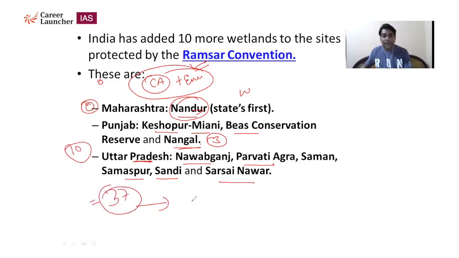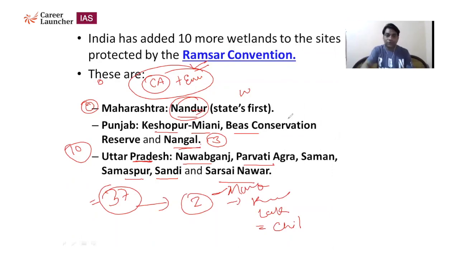Out of the 37 wetlands, we know the two wetlands included in the Montreux Record: Keoladeo National Park and Loktak Lake. Remember, Chilika Lake was initially included, but now it is removed. So you can revise this video, watch it again, pause it and note down the important points regarding the Ramsar Convention and important wetlands.